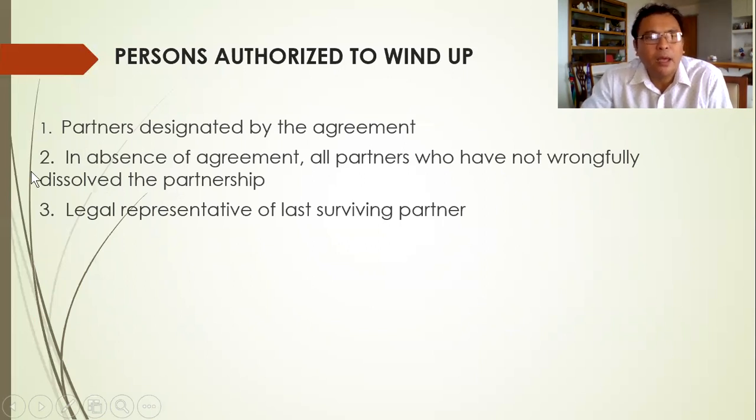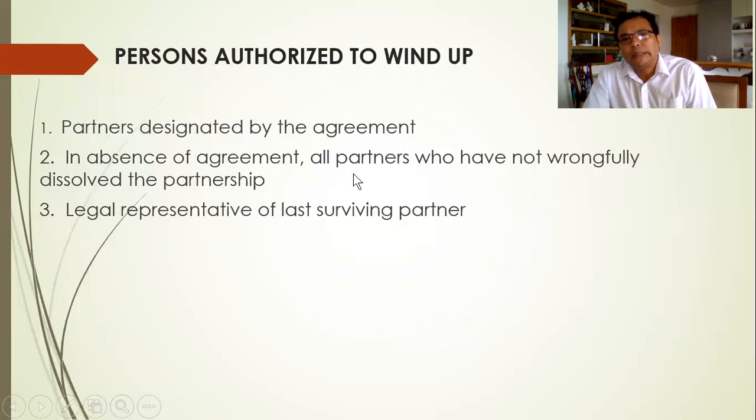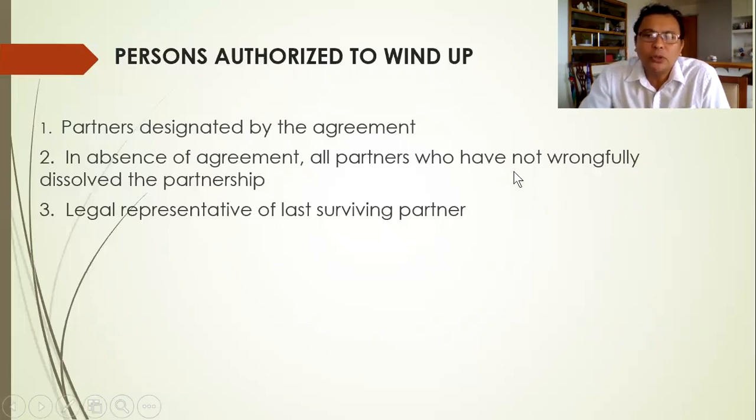Number two, in the absence of agreement, if they have not agreed during the execution of the partnership agreement, then those partners who are not guilty of wrongfully dissolving the partnership are authorized to wind up. So any of the partners who have not wrongfully dissolved the partnership. Number three, the legal representative of the last surviving partner.